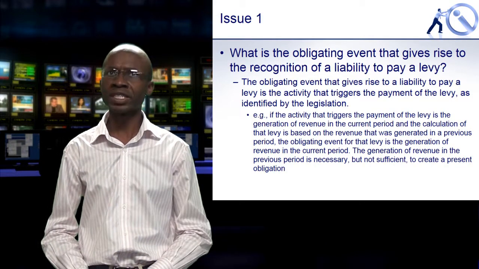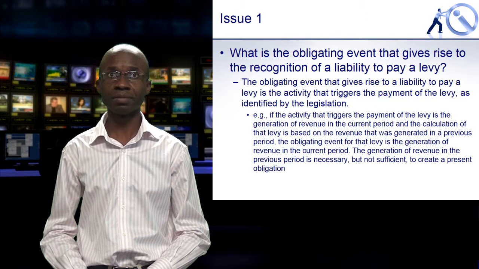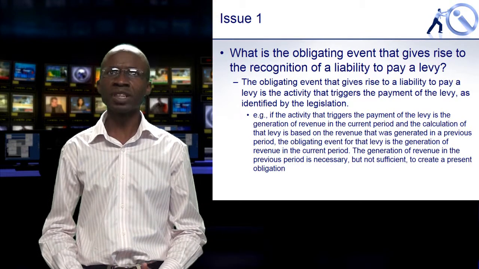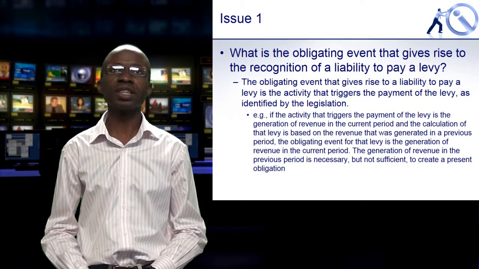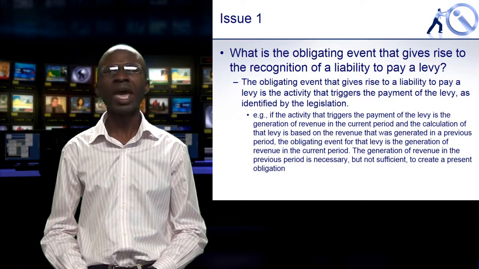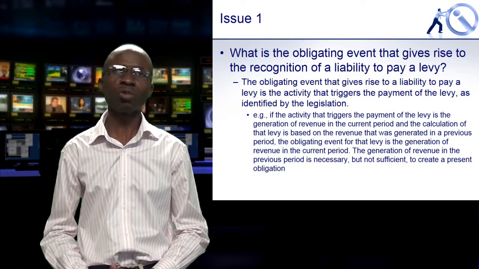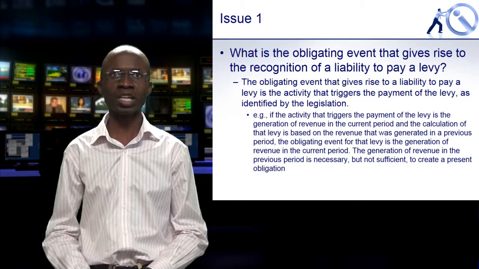The first of the issues being, what is the obligating event that gives rise to the recognition of a liability to pay a levy? Now, the interpretation says the obligating event that gives rise to a liability to pay a levy is the activity that triggers the payment of the levy as identified by the legislation. So it's going to be very important to understand what the legislation actually says and at what point it triggers that obligation.